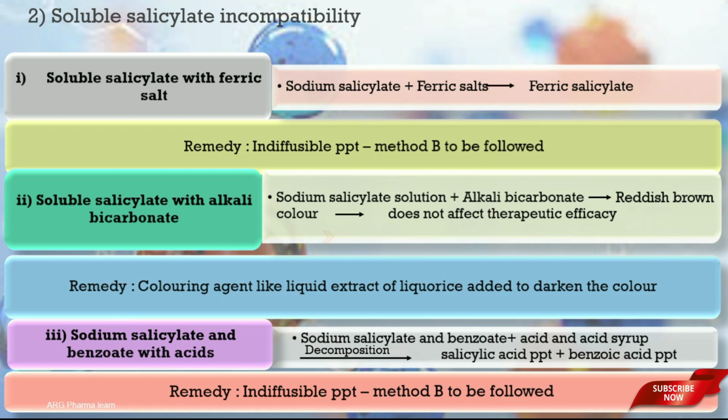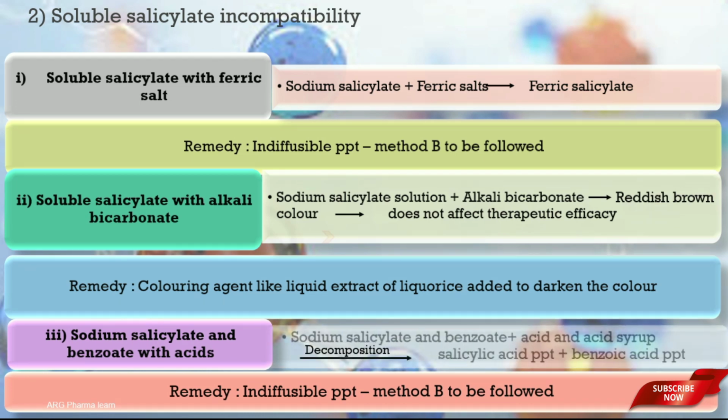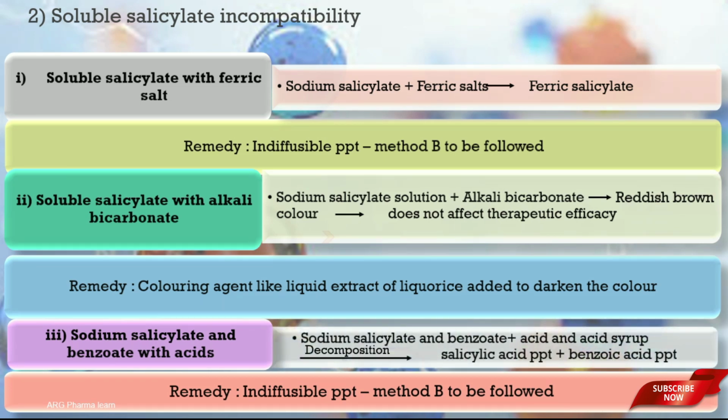Next one is sodium salicylate and benzoate with acid. Most acids and acid syrups decompose sodium salicylate as well as sodium benzoate, producing salicylic acid precipitate and benzoic acid precipitate. These precipitates are indiffusible in nature. Hence method B is to be followed for precipitate yielding interaction.